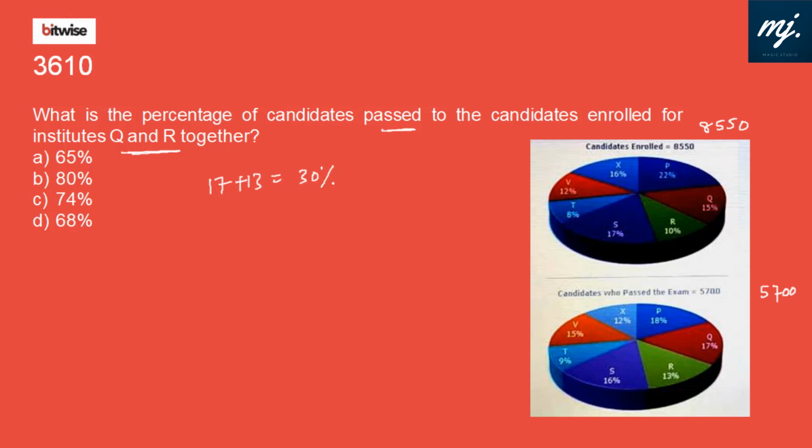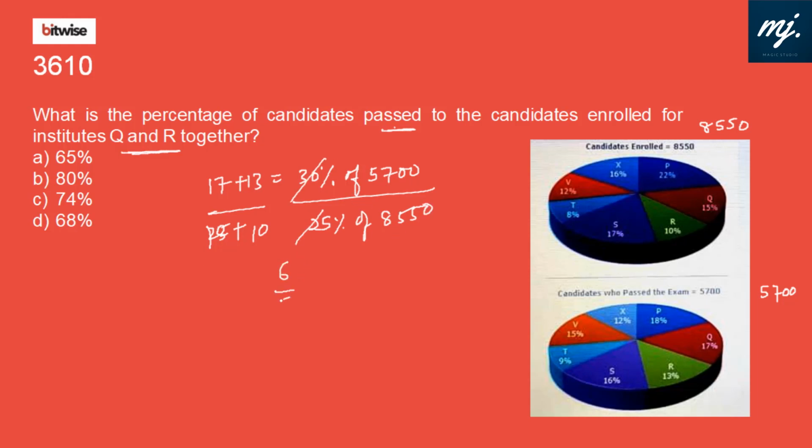That gives us 30% of 5700. This goes in the numerator. Now we need the candidates enrolled. Enrolled is P, 22%, but we don't need P, we need Q, which is 15%, and R is 10%. So 15 plus 10 is 25% of 8550. That's it. This is what we want.